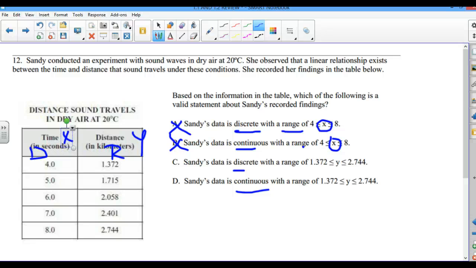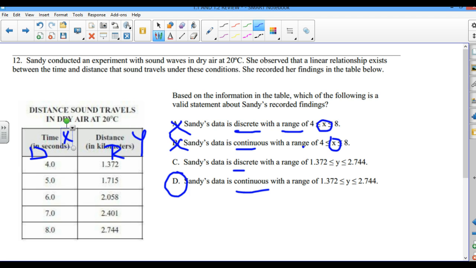Now if I'm going to find the distance of something, I have to measure it. So remember, whenever we have to measure something, it's going to be continuous. And we are going to end up with a lot of decimal places because we can measure it very accurately. So this data here will be continuous, and so here is the answer.